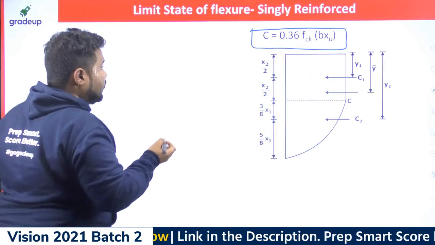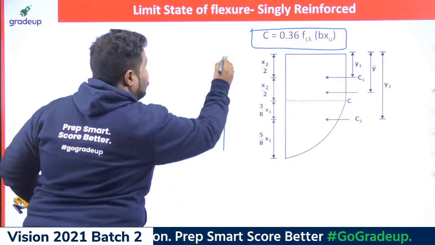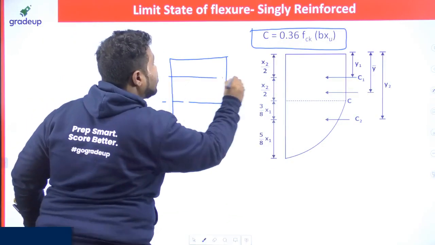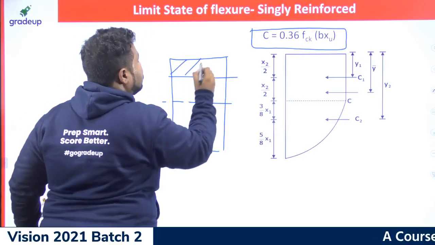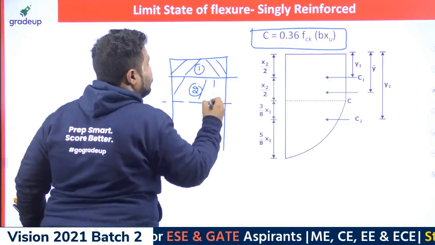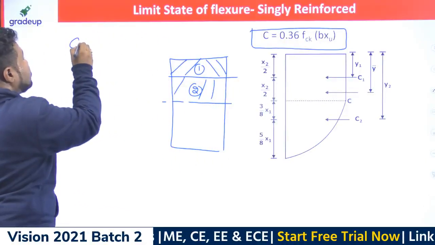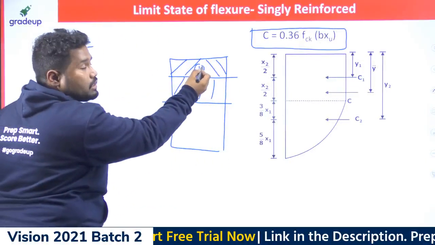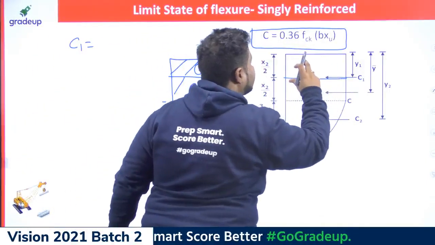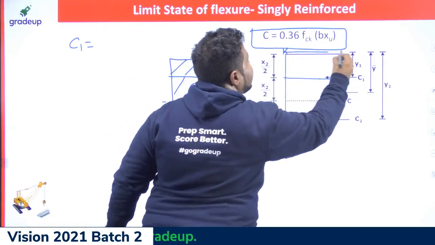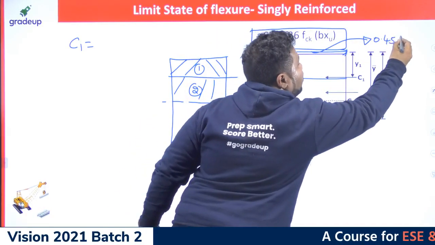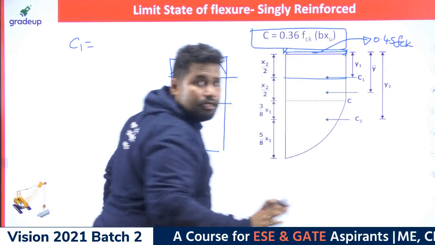This you already know, this is the block and this is the neutral axis. So this is the first area, this is the second area. What is C1? C1 is the compression force acting on this first area. Over the first area, what is the average stress that is acting? The average stress acting on the first area is 0.45 fck, right?